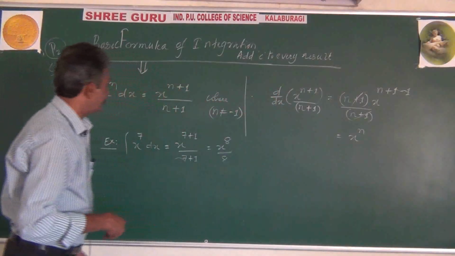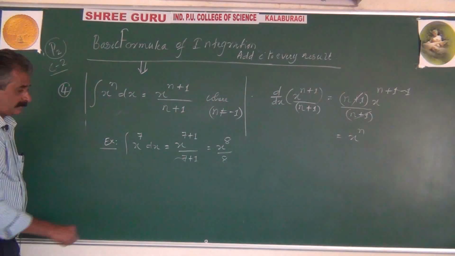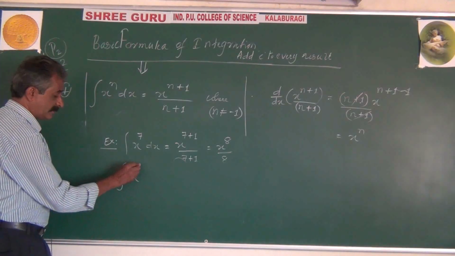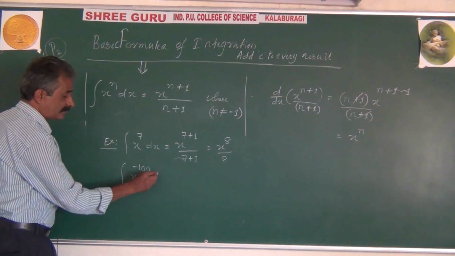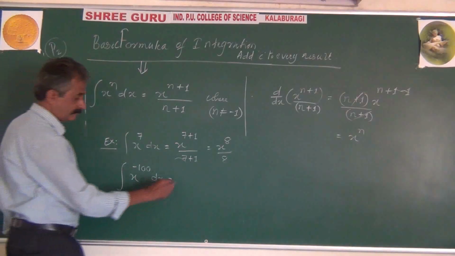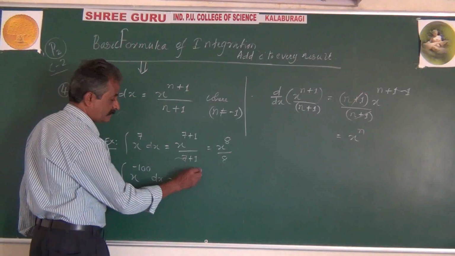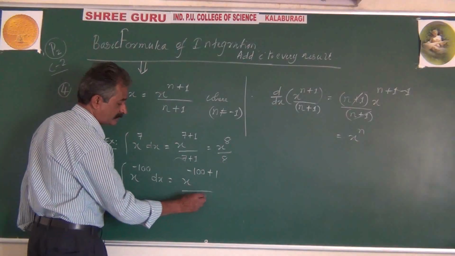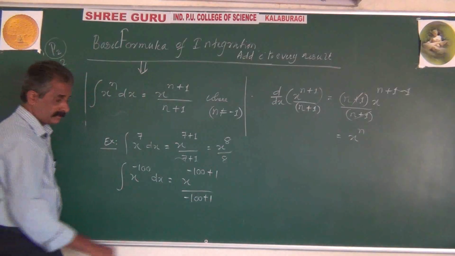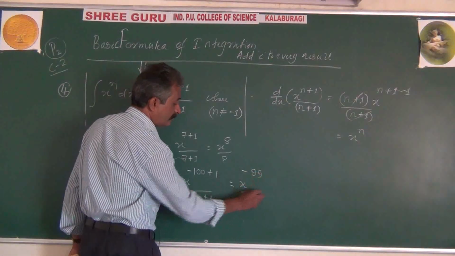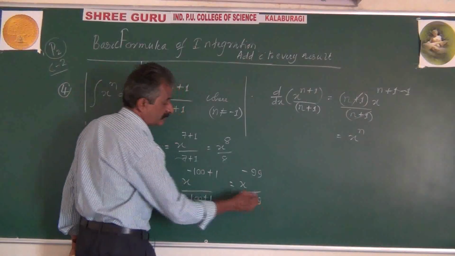Now, another example based on this formula. Suppose that you want to find the integration of x to the power of minus 100 dx. By this formula, the answer is x power minus 100 plus 1 divided by minus 100 plus 1, that is x power minus 99 divided by minus 99.